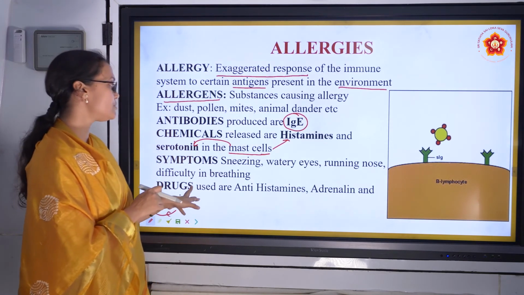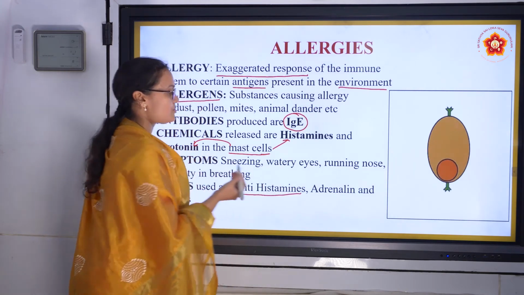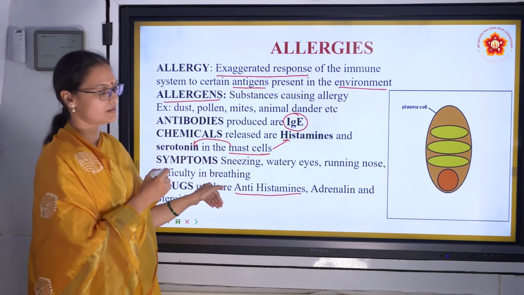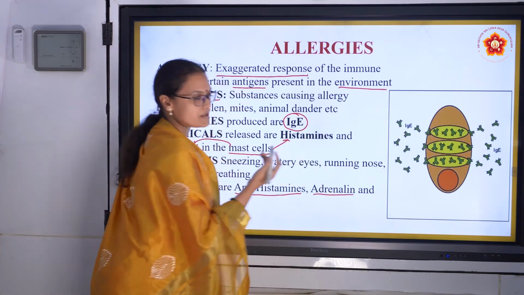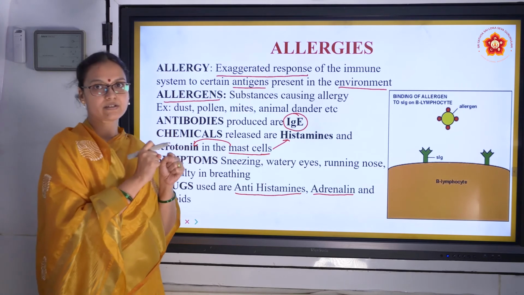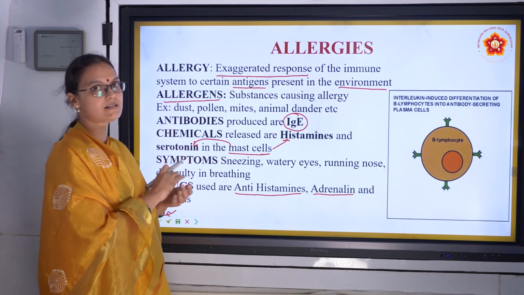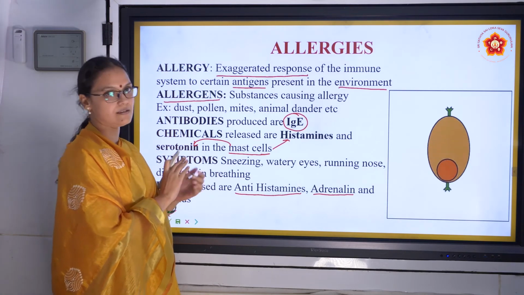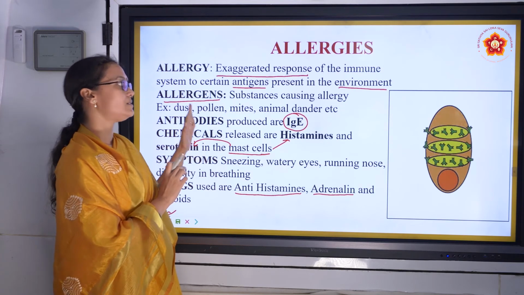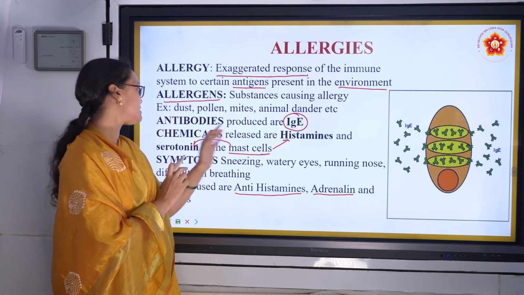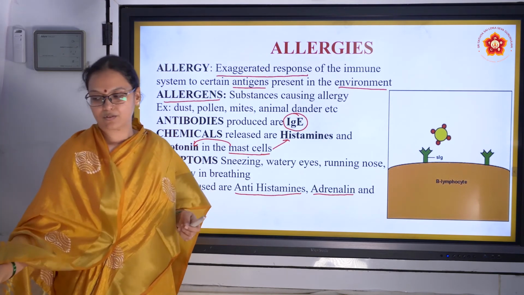So what are the drugs used? Against histamine, they use antihistamines so that all these secretions will go down, right? And then they give adrenaline, to increase the blood pressure. Adrenaline will constrict the blood vessels and increase the blood pressure. And then there are steroids to improve the breathing. So that's about allergies: exaggerated response, allergens, IgE, histamine and serotonin, and what are the drugs used. This could be one of the short questions.